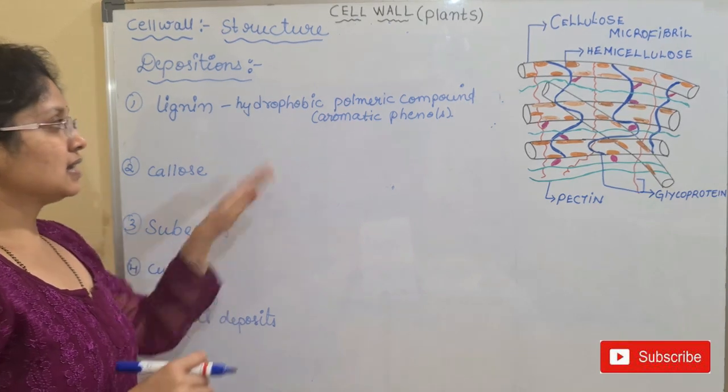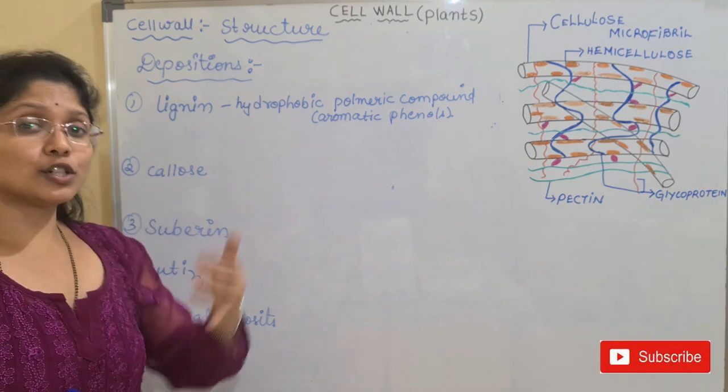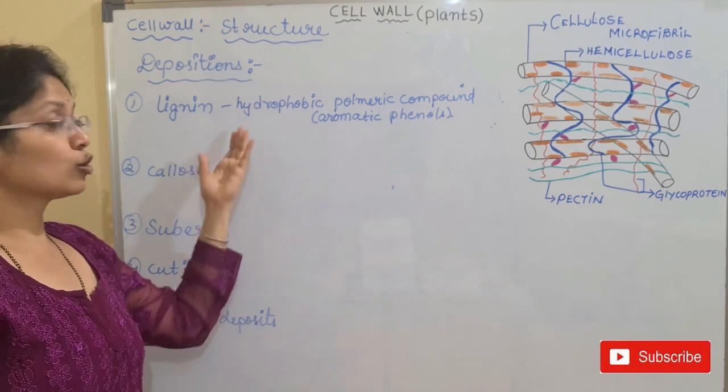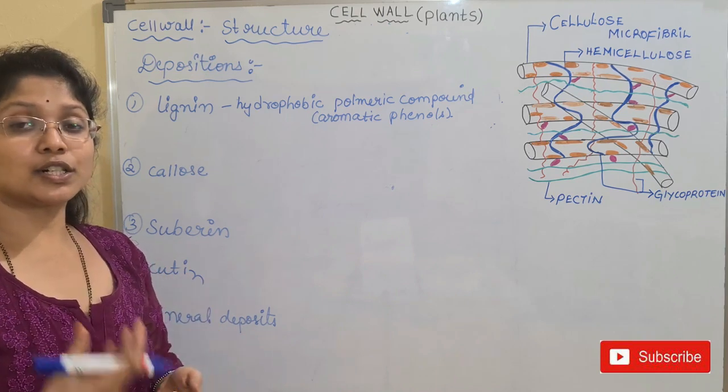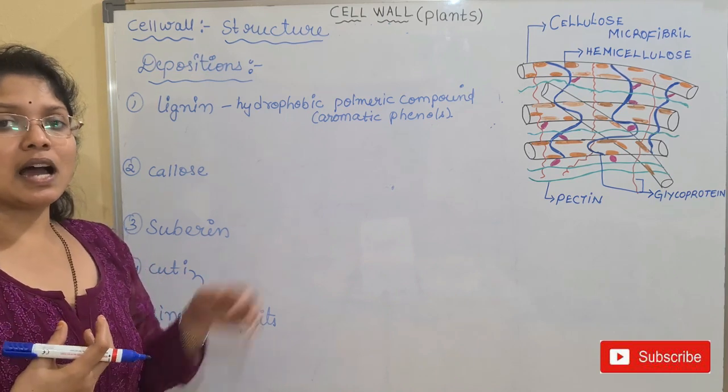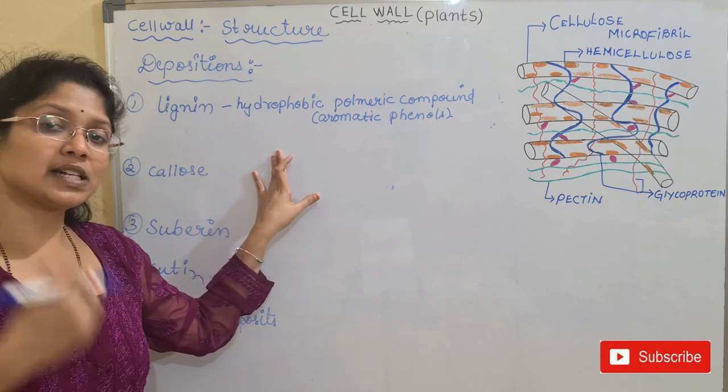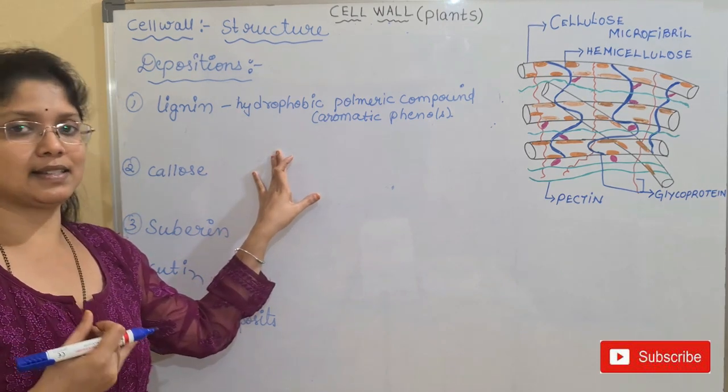Okay, so the dead cells are mainly because of the deposition of the polymeric compound, which is also known as a bioplastic. It is non-fibrous in nature, it is known as bioplastic, and when this lignification is taking place, it will make the cell a dead cell.